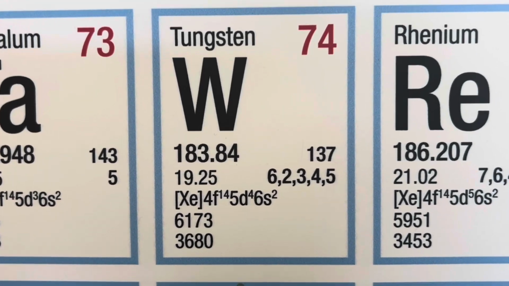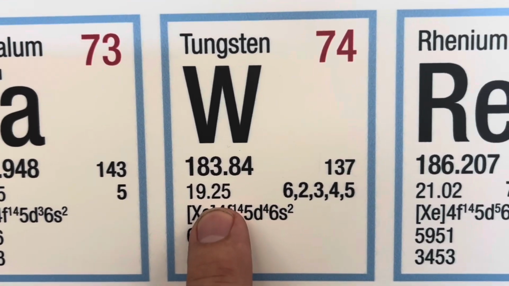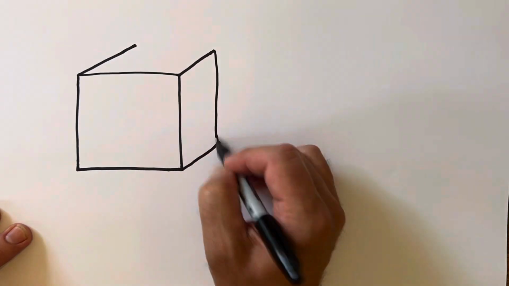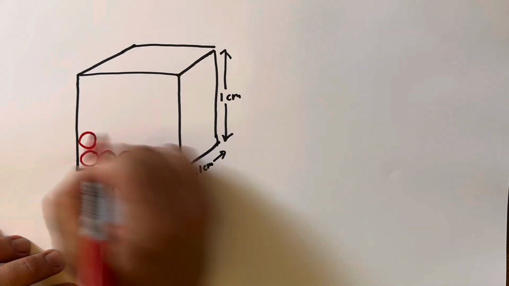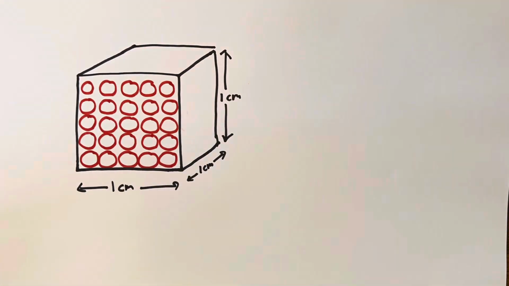The second factor that determines the density of an object is the mass of the particles that are in it. Some elements have very small masses, while other ones have very large masses, and you can find all those masses on your periodic table. So how can these two factors work together to give an element with a very high density? Well, it might make sense that if you had atoms that were very small in size, and you could stack a whole bunch of them in your imaginary 1 centimeter cube box, and each one of those atoms also had a large mass, you would end up with an element that has a very high density.